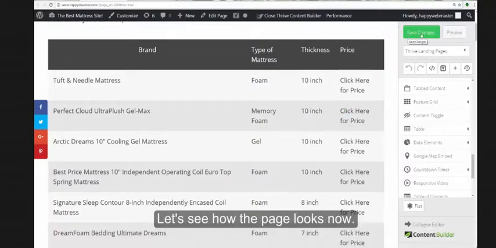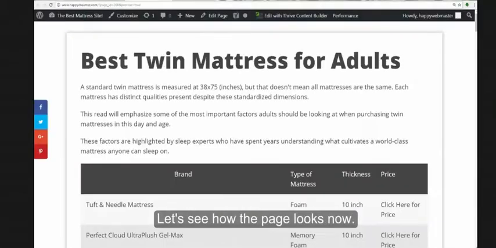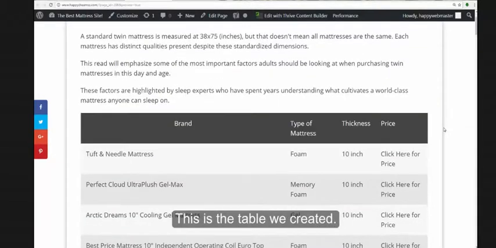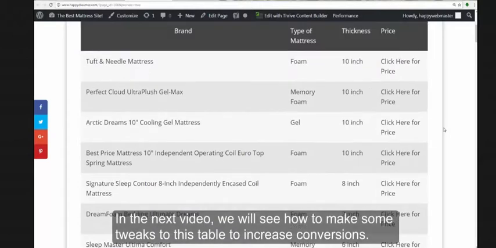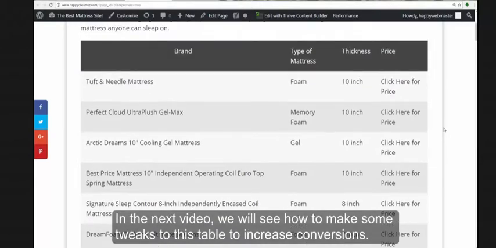Let's see how the page looks now. This is the table we created. In the next video, we will see how to make some tweaks to this table to increase conversions.